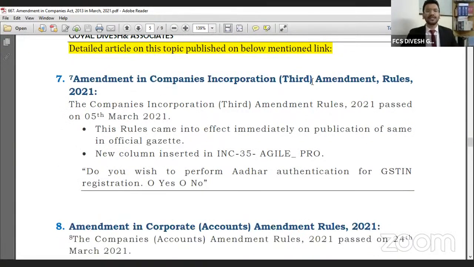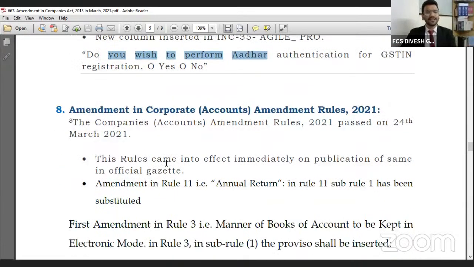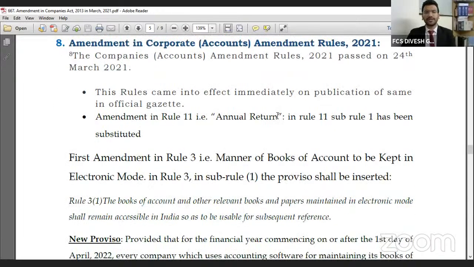Second amendment, in the Companies Incorporation Amendment Rules. This amendment came on the 5th March and came into effect immediately. By this amendment, the Ministry has added one more column in the INC 35 form, that is AGILE PRO. They have added: do you wish to perform Aadhaar authentication for GST registration? If you click yes, your Aadhaar verification for GST registration will be done by this form only.